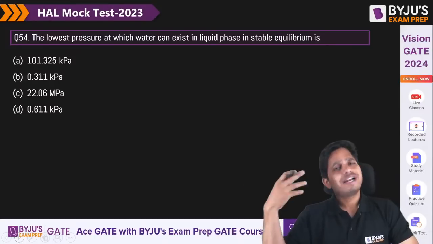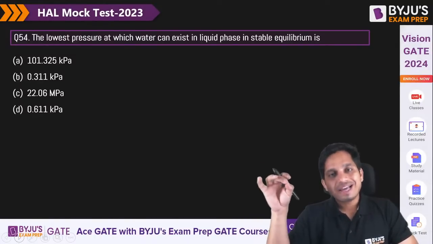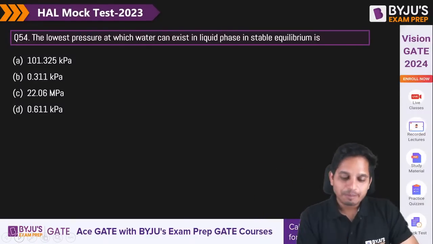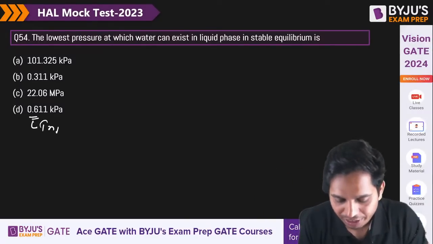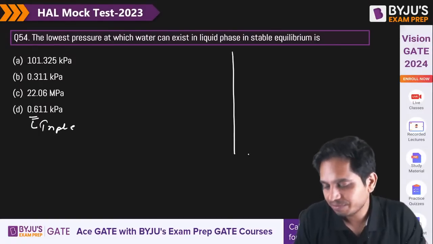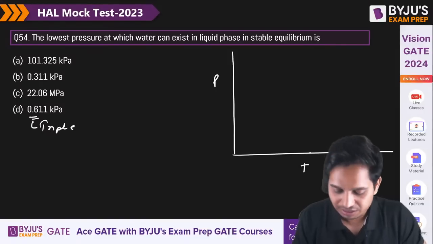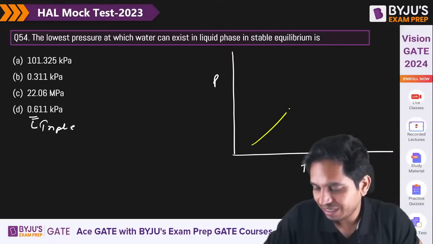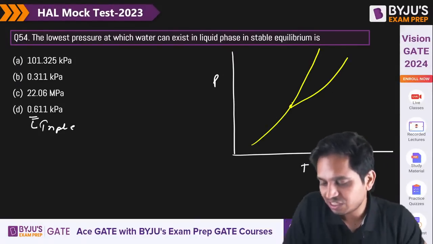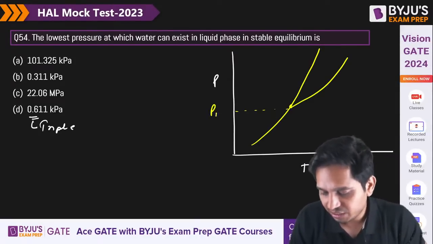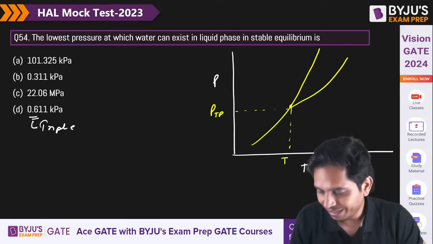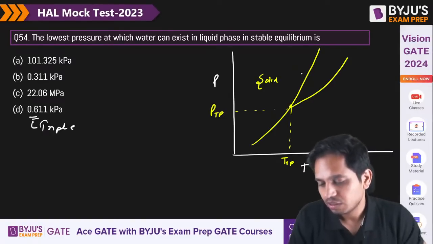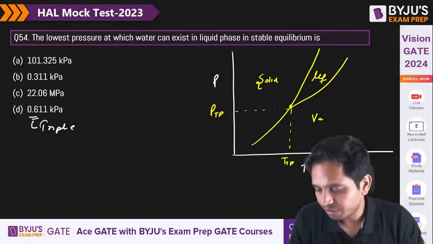Lowest pressure or temperature, let us say, at which water can exist. 54D is correct, because it is a triple point. And if you see the pressure and temperature, basically it's like this. So this is your triple point: pressure triple point and temperature triple point. Now this is basically solid, this is liquid, and this is vapor.